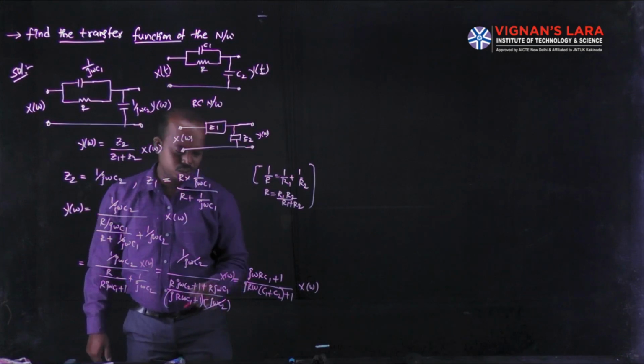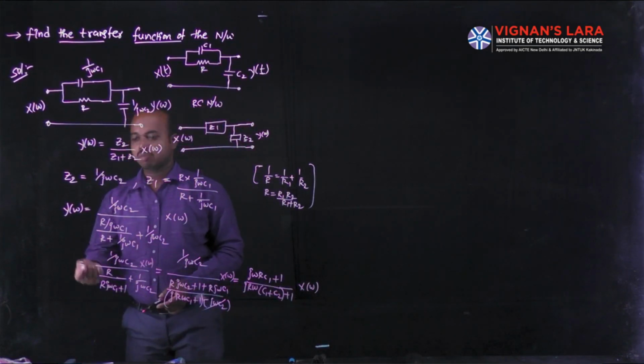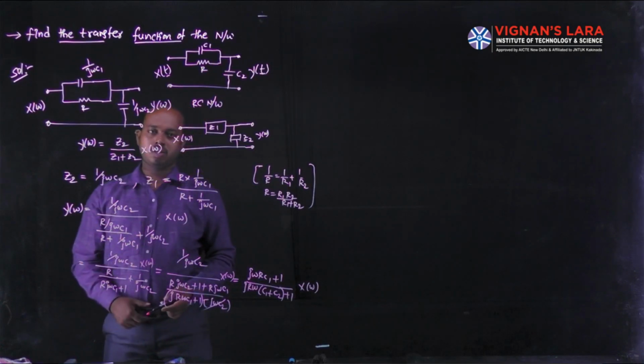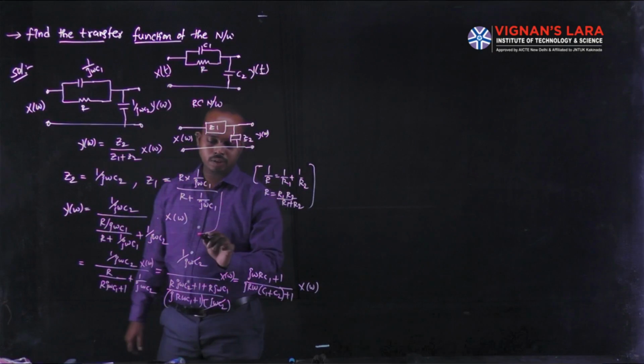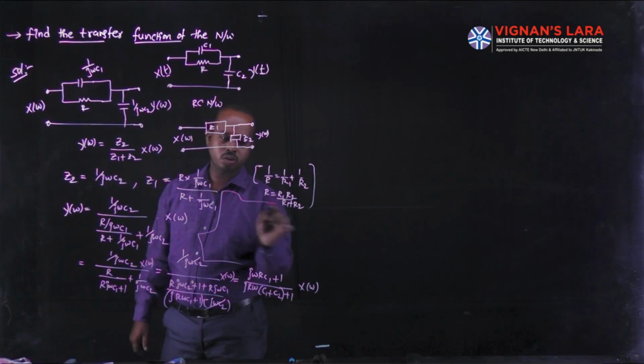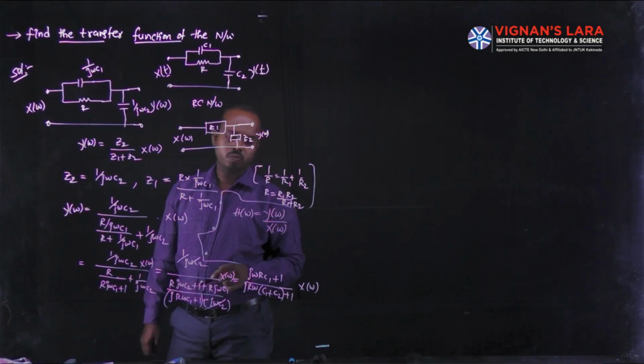To obtain the transfer function, it is a ratio of the Fourier transform of Y(ω) and X(ω). According to the convolution property, the relation for the transfer function is H(ω) equal to the Fourier transform of the output divided by the Fourier transform of the input, that is Y(ω) divided by X(ω).